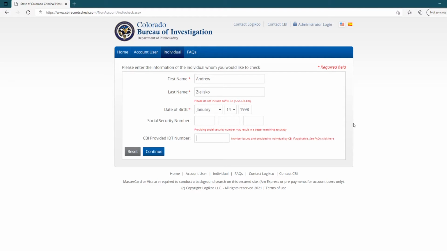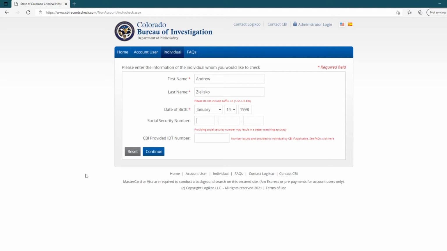If you have that individual number, you can just put that in there, and that helps identify the person. You can put in a social security number. Providing social security numbers may result in a better matching accuracy. That's what they say. I prefer to not use a social security number unless I absolutely have to. So now I'm going to go ahead and click continue.